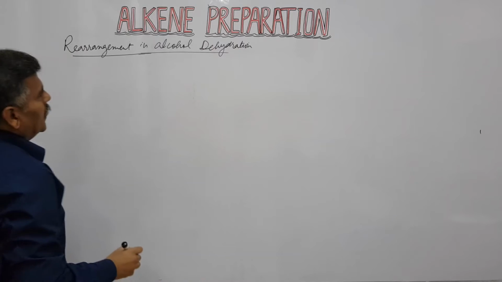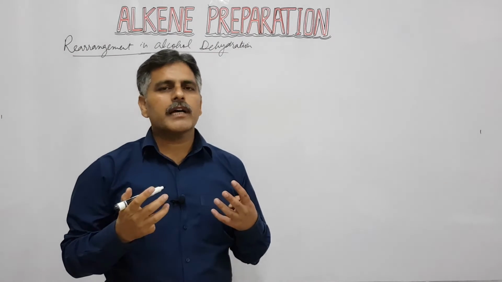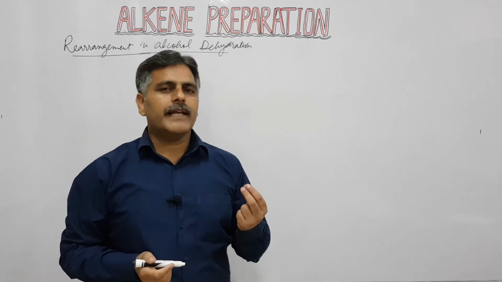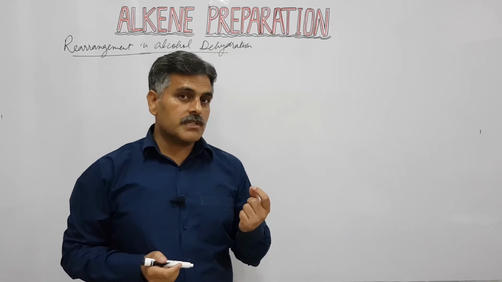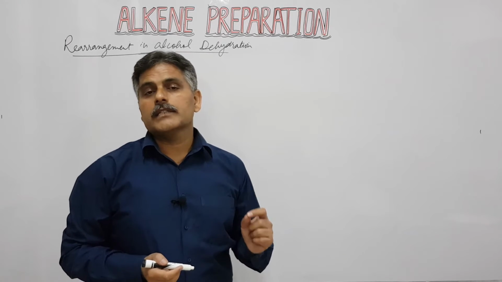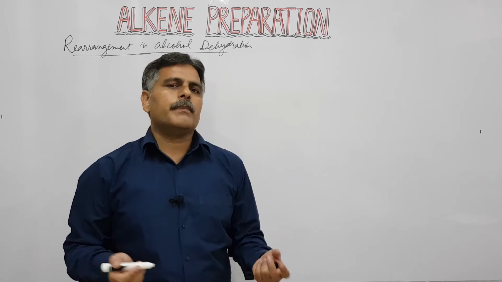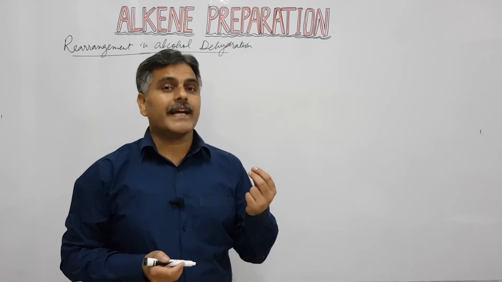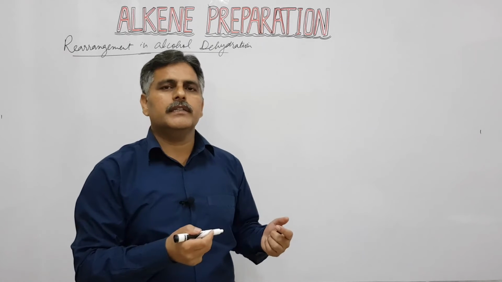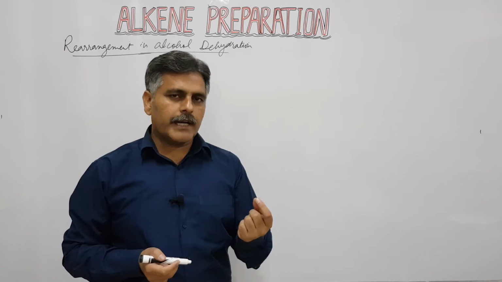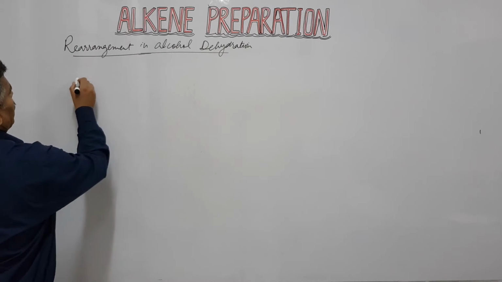Next is rearrangement in alcohol dehydration. We know that in case of alcohol dehydration, our substrates are either secondary alcohols or tertiary alcohols, and then the E1 mechanism is involved. So E1 mechanism involves first the formation of carbocation. The intermediate is carbocation, and we know that in any reaction, if the carbocation produced is secondary carbocation, then it rearranges itself into tertiary carbocation, because tertiary carbocation is more stable as compared to secondary carbocation. For example, if we have